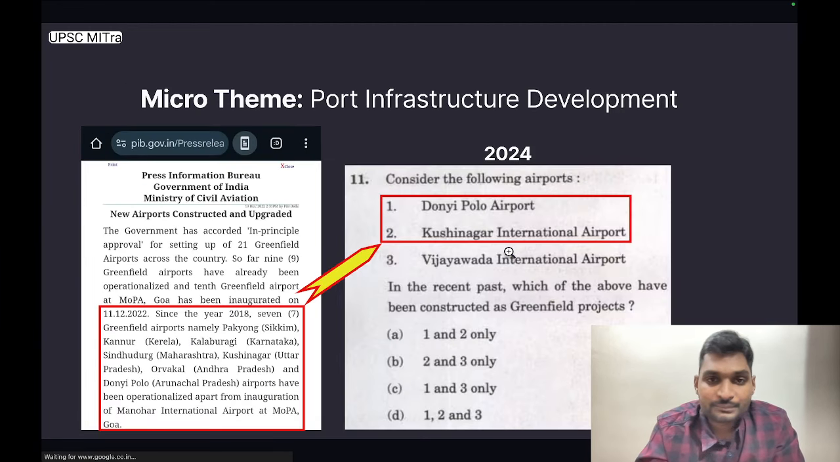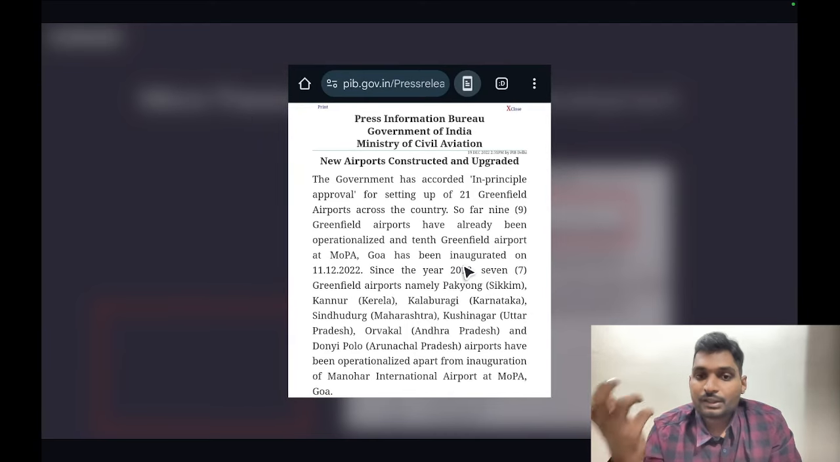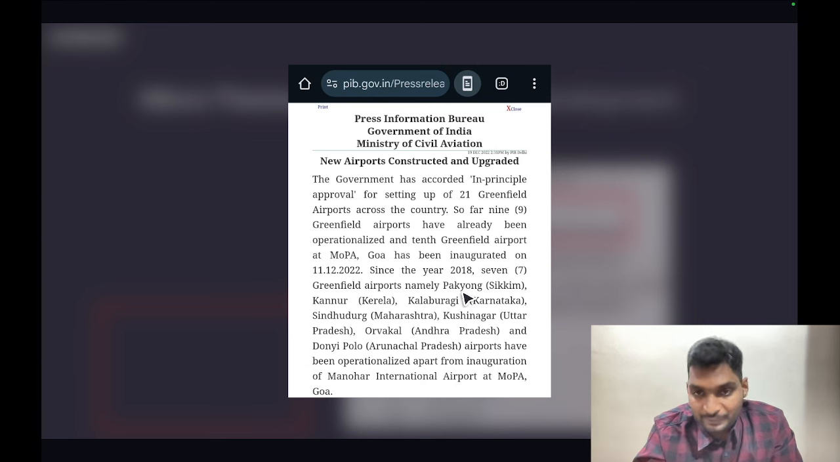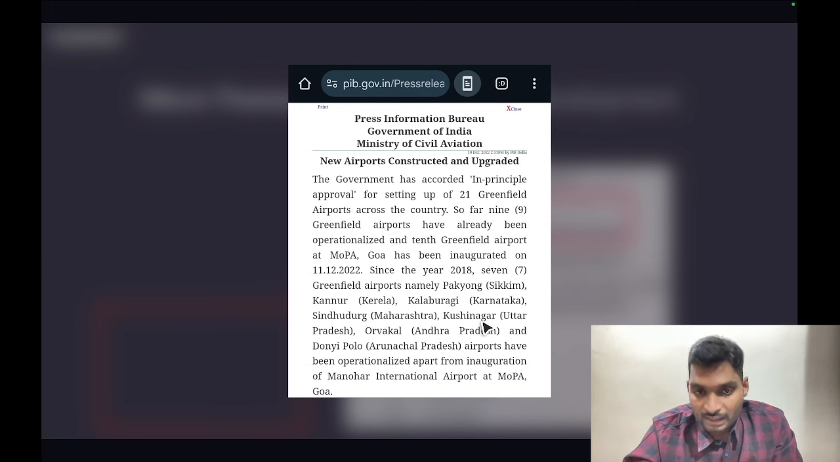The next micro theme is port infrastructure development. This release is from Ministry of Civil Aviation, which was titled New Airports Constructed and Upgraded. Since the year 2018, 7 greenfield airports, namely Pakyong, Sikkim, Kannur, Kerala, Kalburgi, Karnataka, Sindhudurg, Maharashtra, Kushinagar, Uttar Pradesh, Orvakal, Andhra Pradesh, Donipolu, Arunachal Pradesh, have been operationalized apart from inauguration of Manohar International Airport at MOPA, Goa.